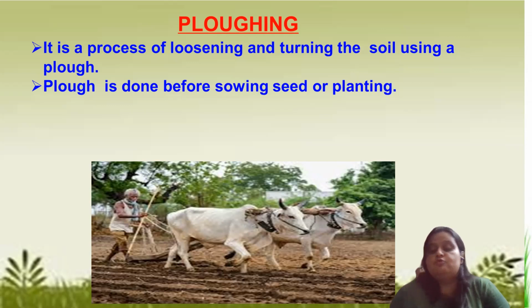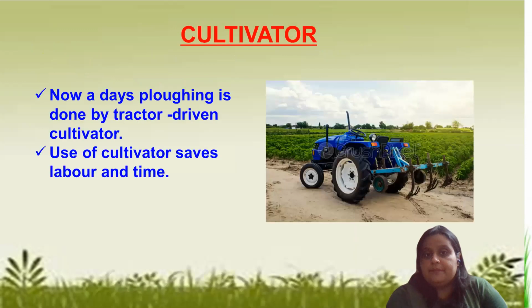This is also used to make our soil soft, to loosen the soil, to turn the soil. And this process is known as plowing, or you may also call it tilling. We are doing it before sowing the seeds. We are preparing our soil so that seeds can germinate in a better way.